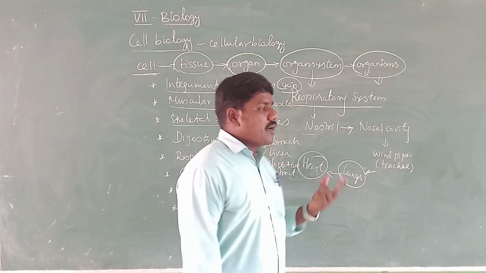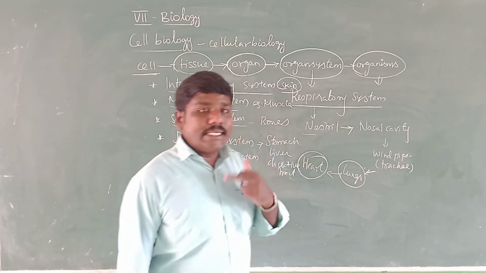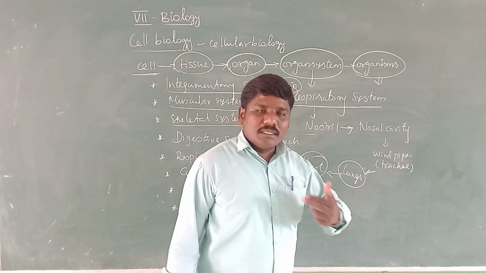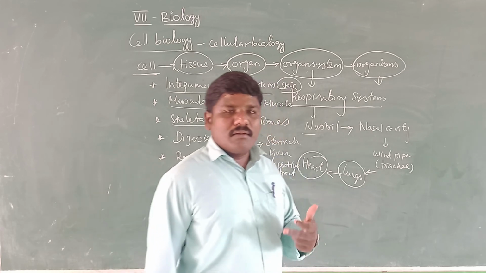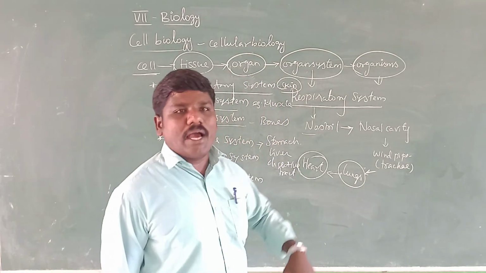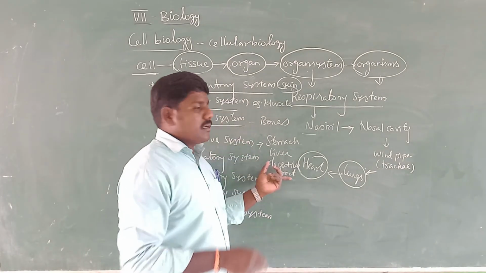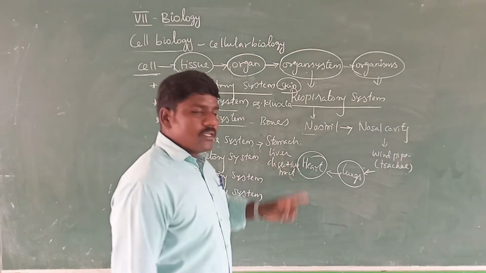The digestive tract includes the mouth, esophagus, stomach, small intestine, large intestine, rectum, and anus. So different parts or different organs are involved in the digestive system.